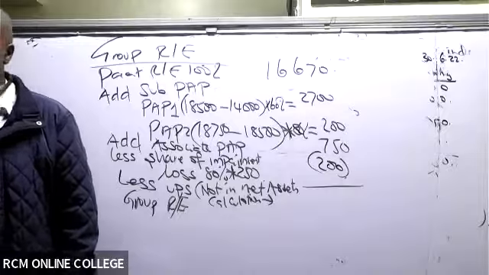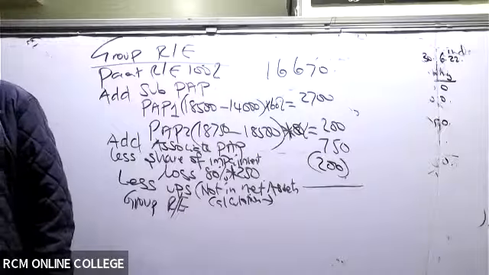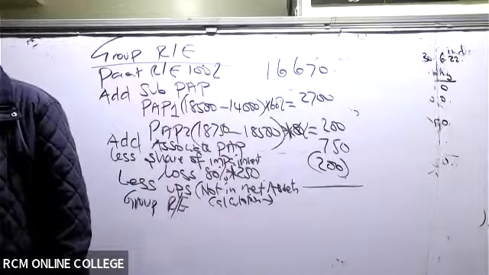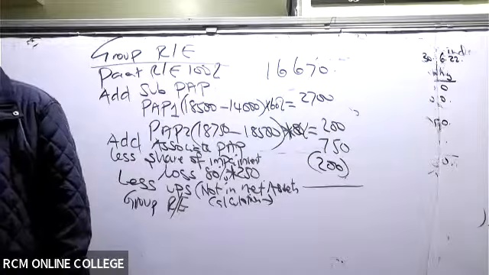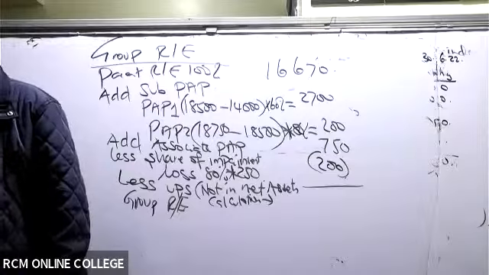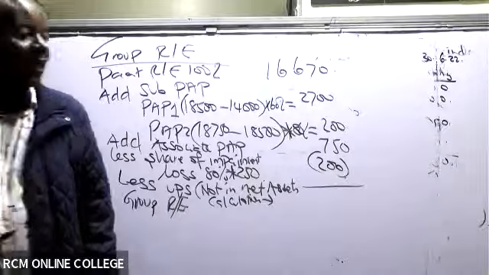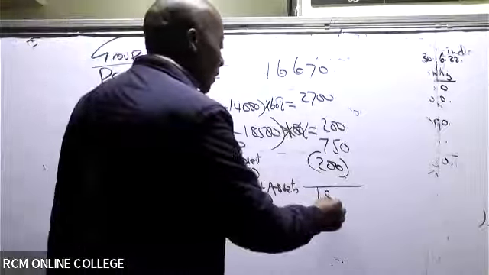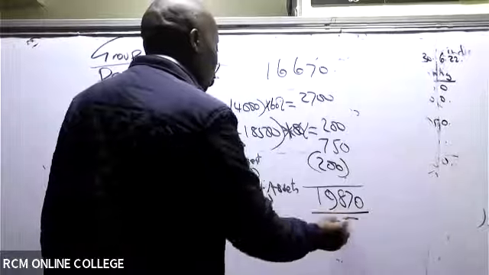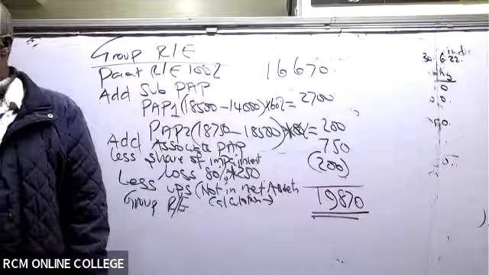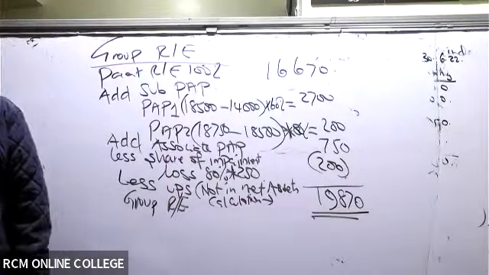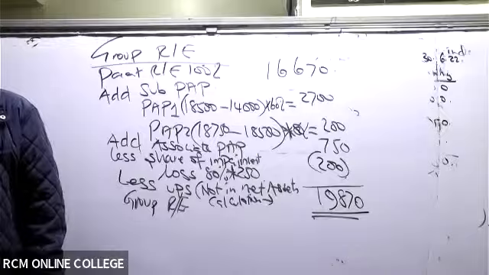The group retained earnings figure is 19,870. So please take this figure to your balance sheet, to your consolidated statement of financial position, and put 19,870 there.